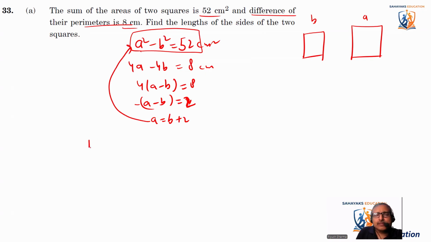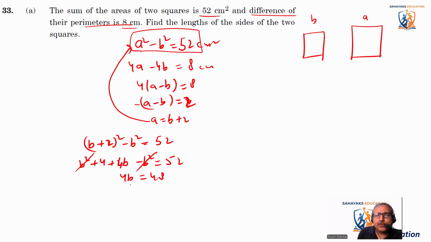So it becomes b plus 2 whole square minus b square is equal to 52. Opening this, b square plus 4 plus 4b minus b square is equal to 52. So b square cancels out. It becomes 4b is equal to 52 minus 4, which is 48. From here, b comes out to be 48 divided by 4, that is 12. So the value of b is 12.